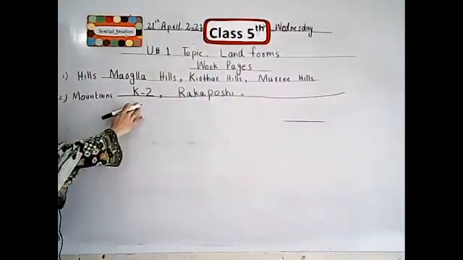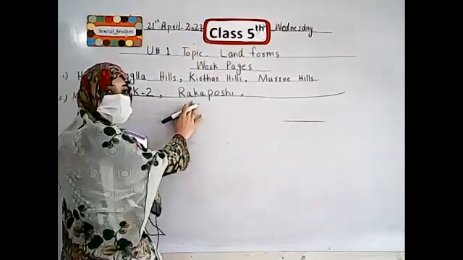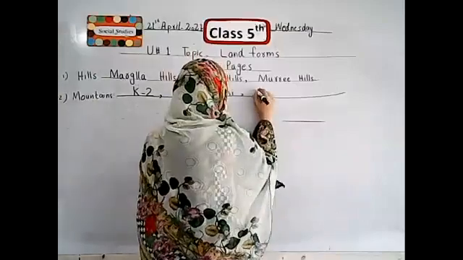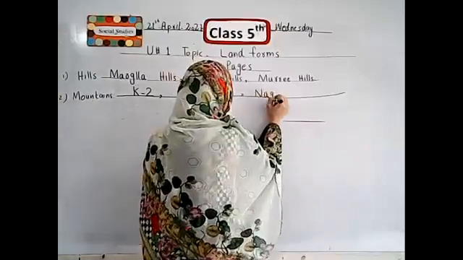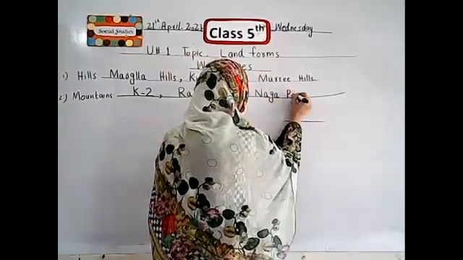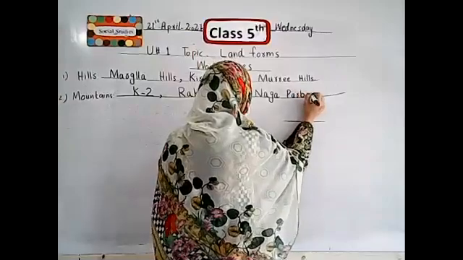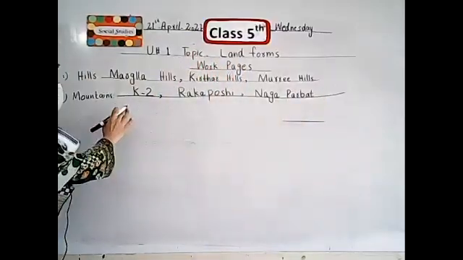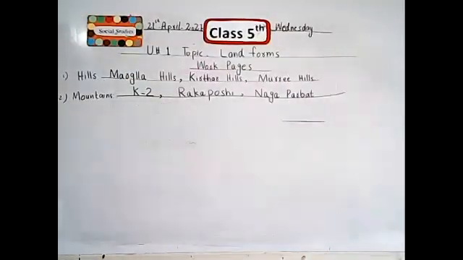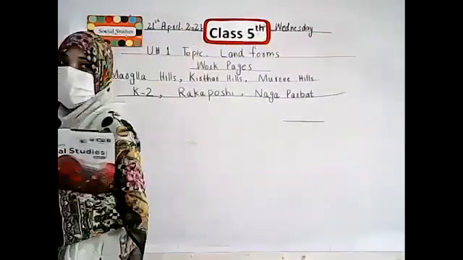The name of the first mountain is K2. The name of the second mountain is Rakaposhi. And the name of the third mountain is Naga Parbat. These three are names of mountains that have been found in Pakistan: K2, Rakaposhi, and Naga Parbat. I hope all the students note down these in your book.